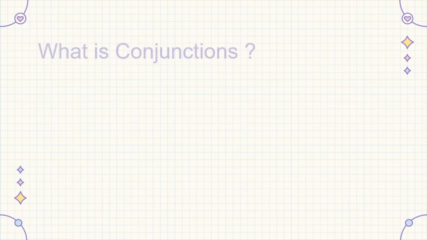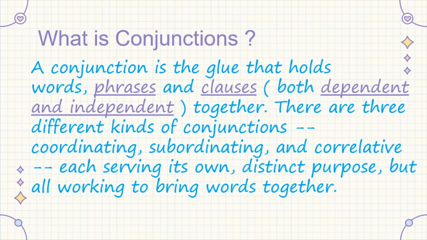So what are conjunctions? A conjunction is like a glue that holds words, phrases, and clauses, both dependent and independent, together. So basically, a conjunction is a word which is used to connect clauses or sentences or to coordinate words in the same clause. There are three different kinds of conjunctions: coordinating, subordinating, and correlative, each serving its own distinct purpose, but all working to bring words together.